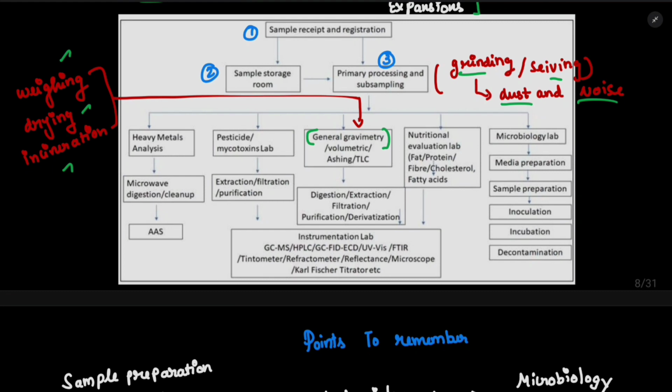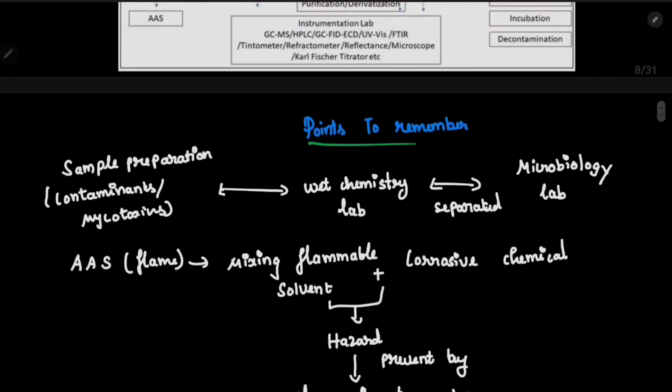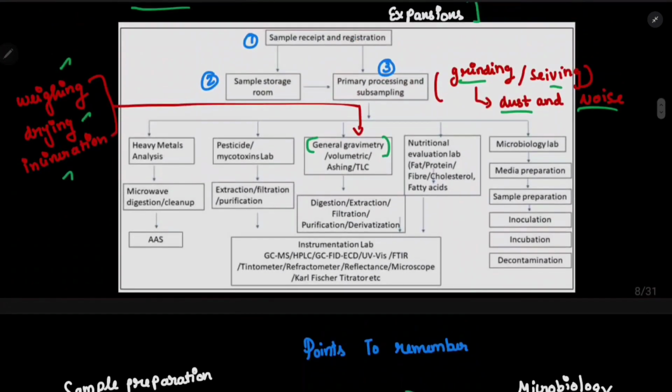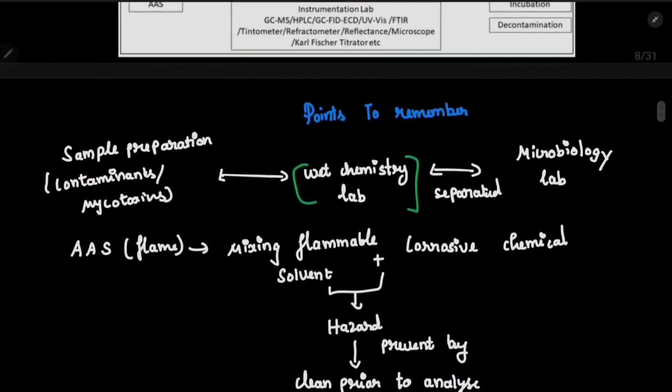Okay, now let's discuss the points to remember before building a laboratory. Wet chemistry lab. A wet chemistry lab is nothing but a lab for extraction, filtration and all those things. I will discuss the wet chemistry lab in detail, but now remember, the wet chemistry lab should be separated from the microbiology lab. Because of what? Obviously it is a wet chemistry lab, so it will contaminate, and here also sample preparation lab, so contamination and mycotoxins will be there. So that's why wet chemistry labs should be separated from sample preparation and the microbiology lab.